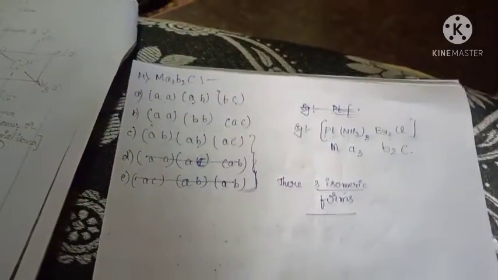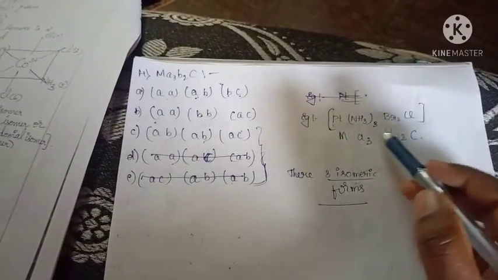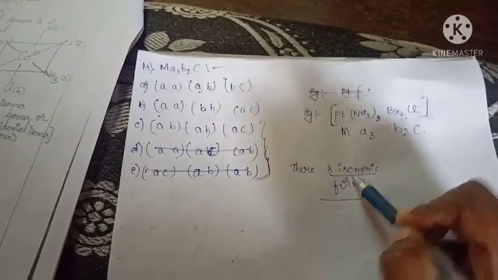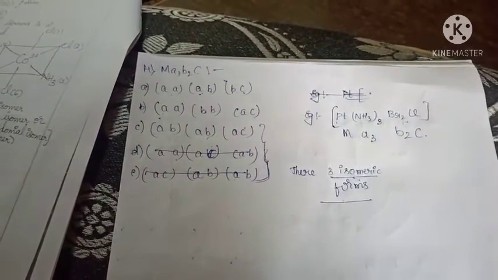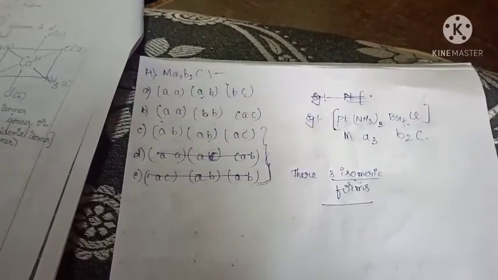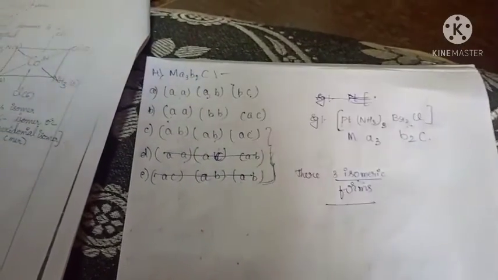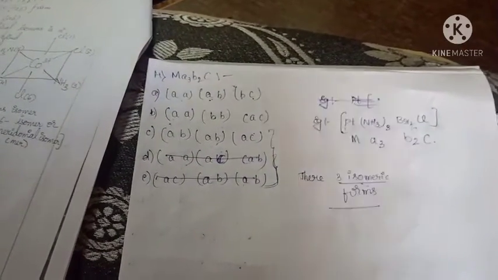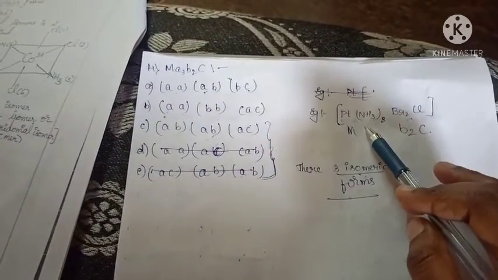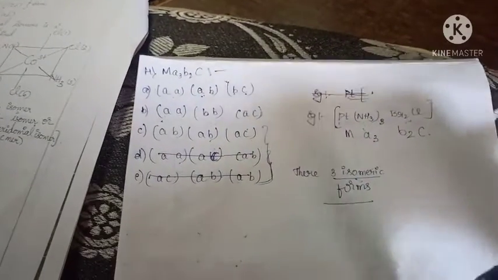Here there are no structures. You only have to know the example and how many isomers are formed, because as we move on through the types, the number of isomeric forms goes on increasing, and the structures also increase. In that you have to know how many isomeric forms are present and an example for this. This is about MA3B2C. There are three isomeric forms.